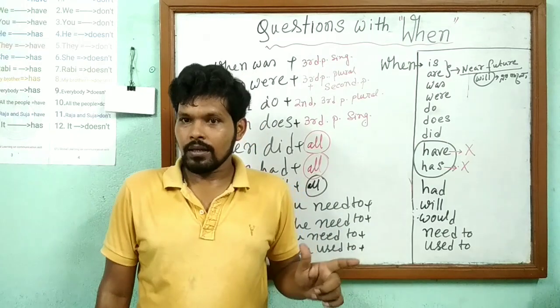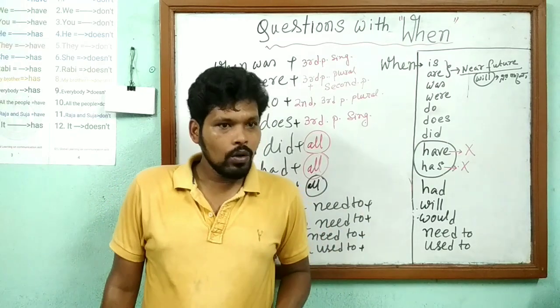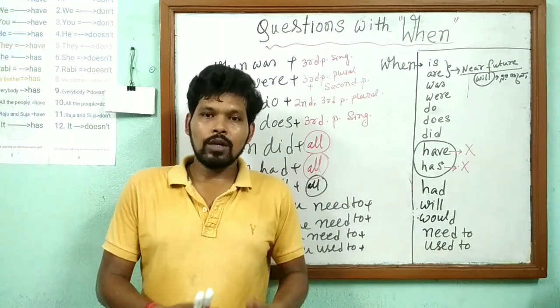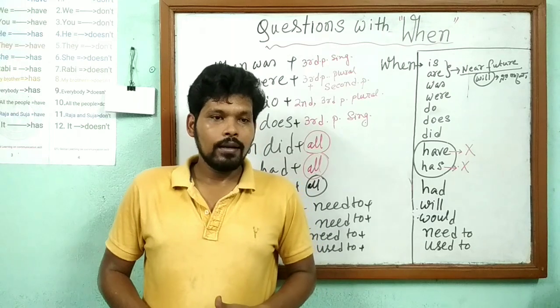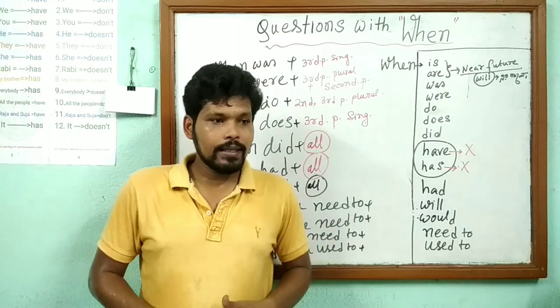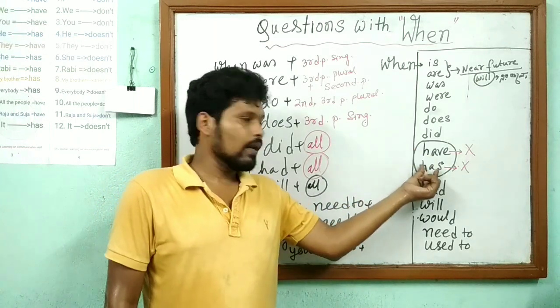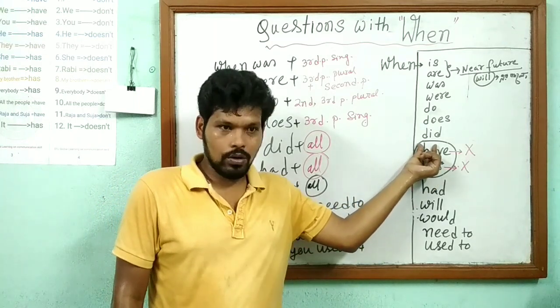As the answer is past, the question will be when did you go? I went yesterday. So that is why the question with when have you gone is valueless and also wrong.